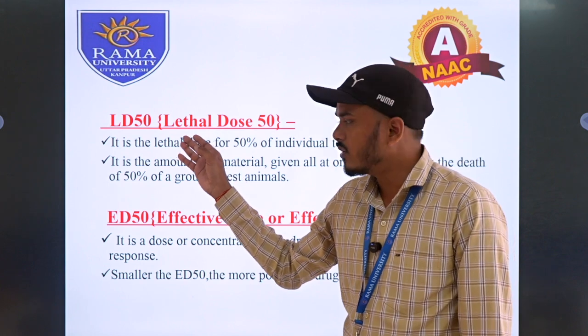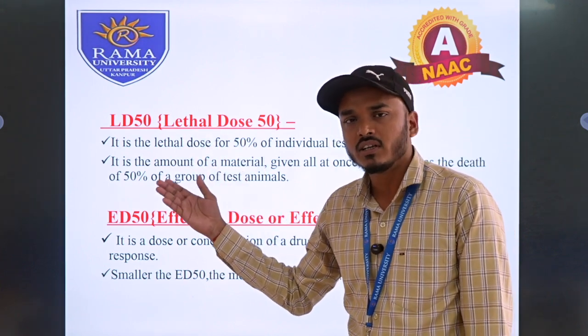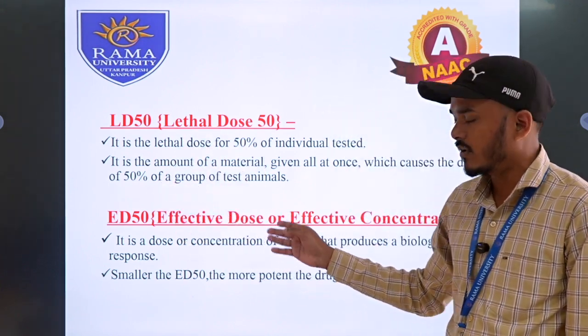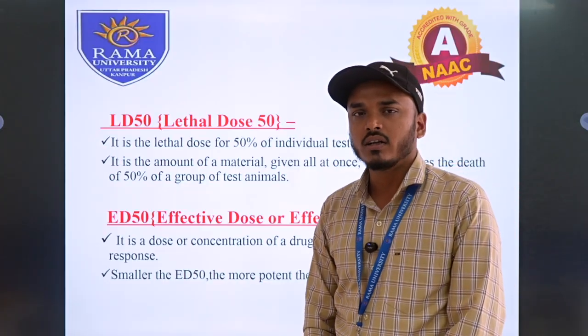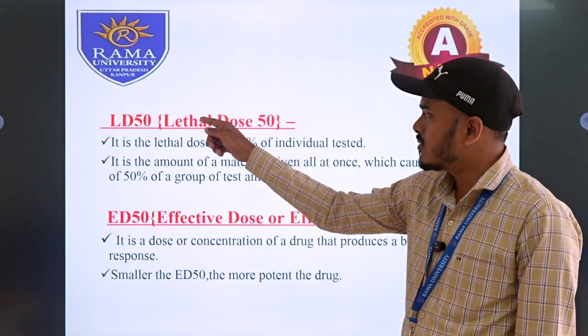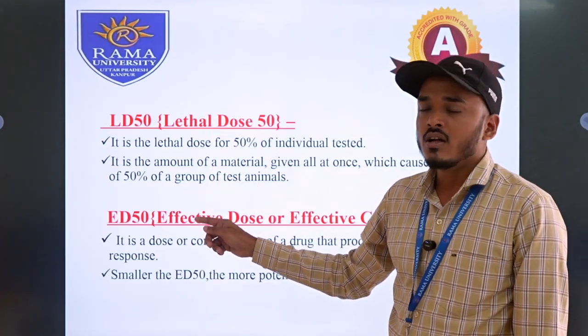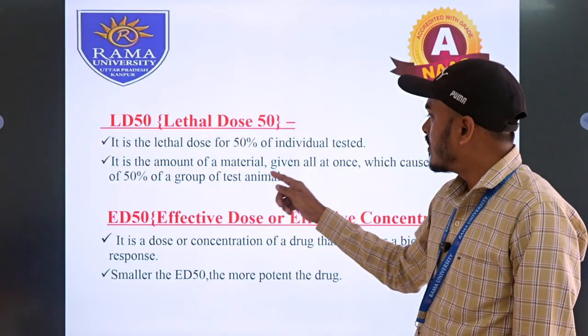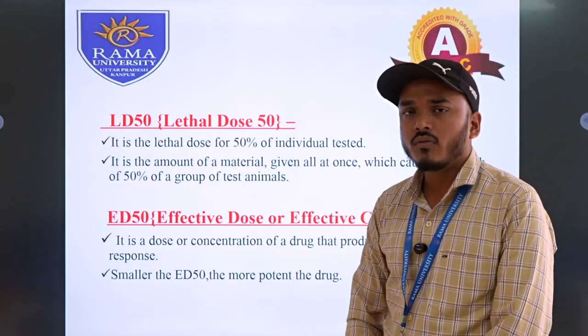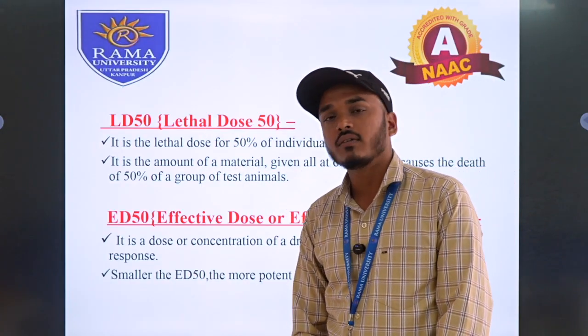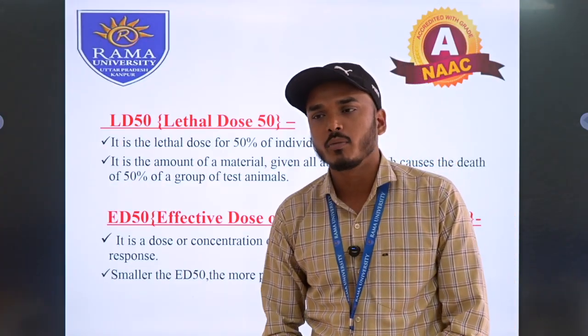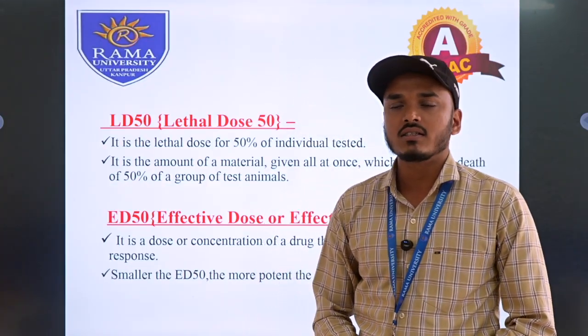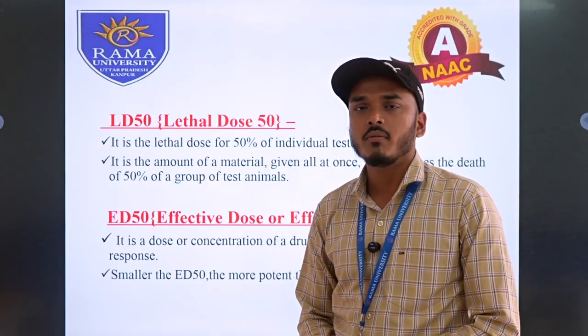Also, in lethal dose, 50% of the population is tested, and in the case of effective dose, 50% of the population is tested. But there is a basic difference between the lethal and effective dose. This lethal dose for 50% of the population is about the mortality rate. There is a basic difference between mortality and morbidity. Mortality means the death rate, and morbidity means the rate of disease.